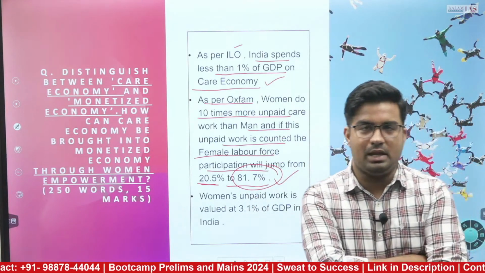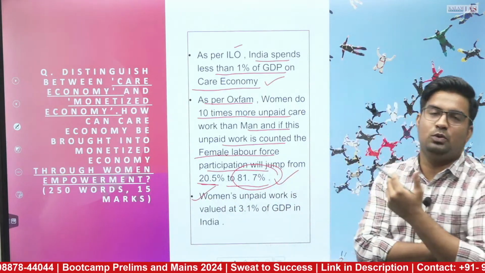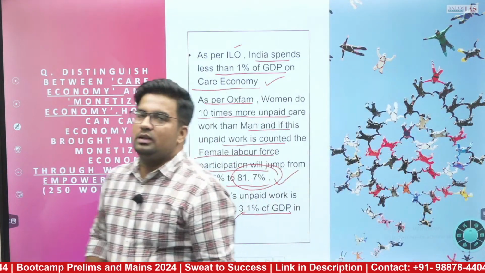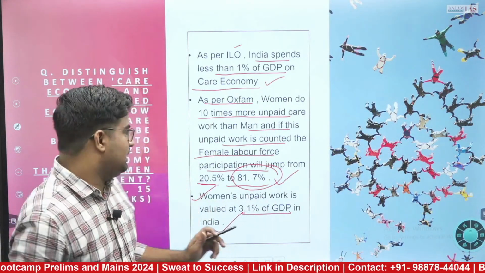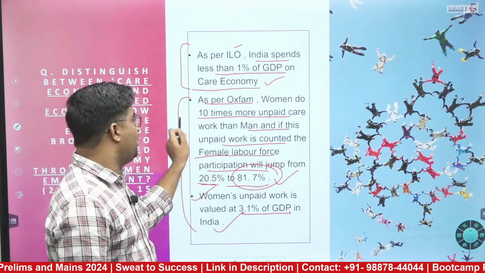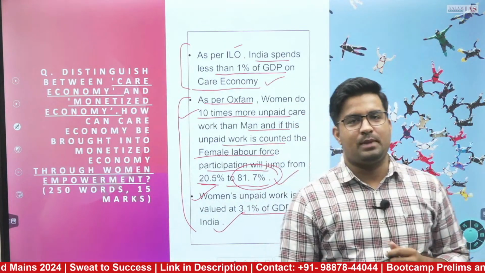And if we compare the contribution of women's unpaid work, it is valued at around 3.1% of GDP in India. So you can start with either this or this. This looks more comprehensive and can give a better aspect to your answer.